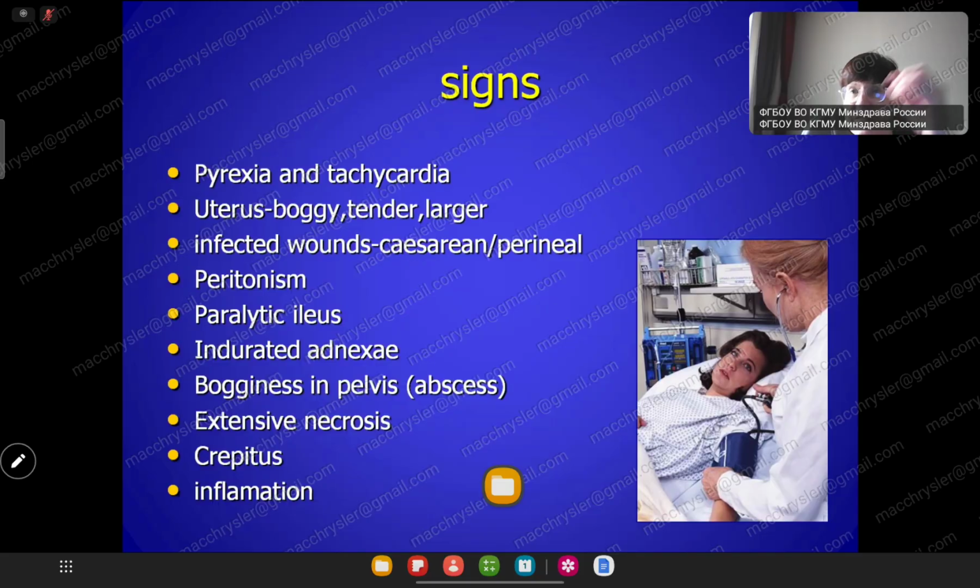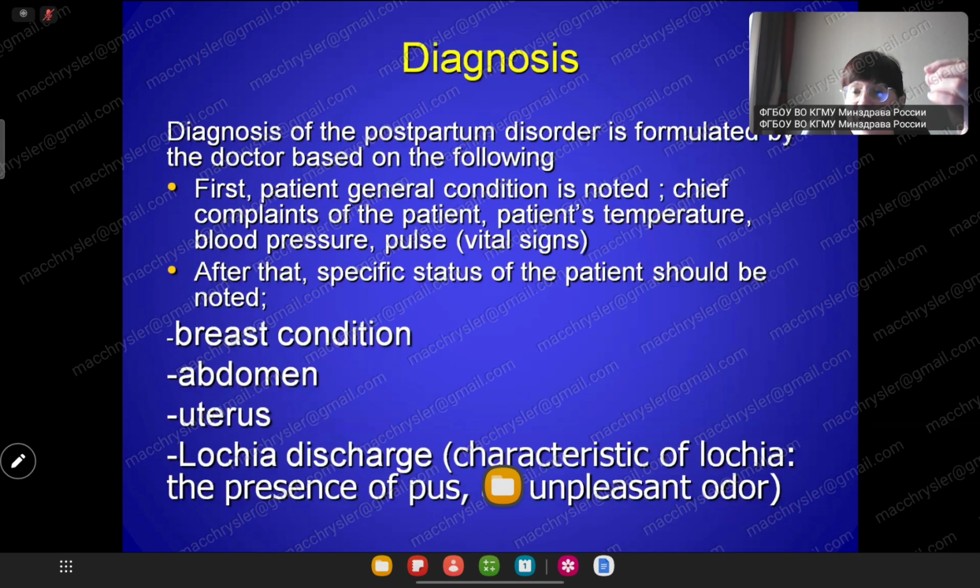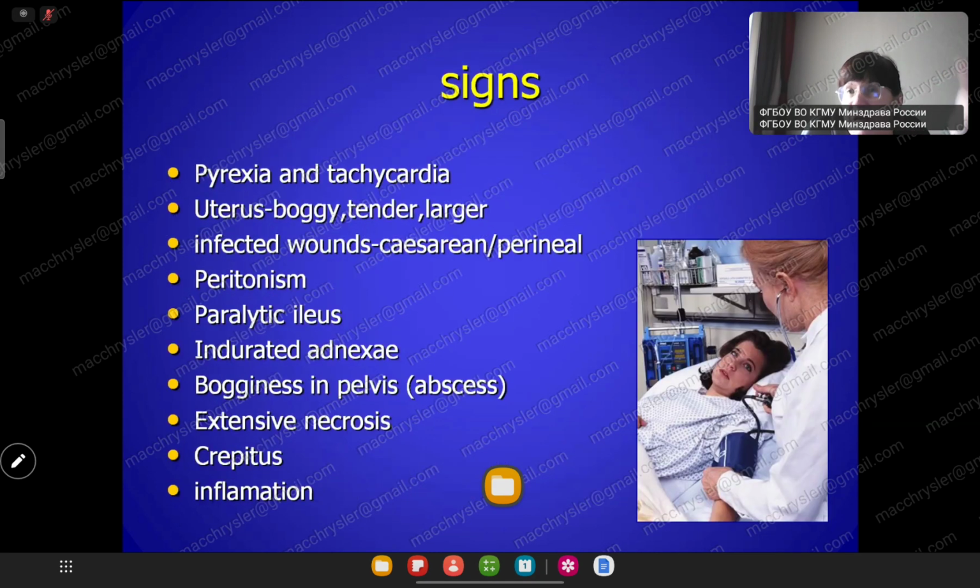Vulvitis, vaginitis, cervicitis, endometritis, endomyometritis. What comes next? Iliac vein, femoral vein thrombosis, pelvioperitonitis, peritonitis, and adnexal mass: adnexitis, salpingitis, oophoritis. Sazonov, Bartels' steps. We should check all of these steps and find the localization of infection.